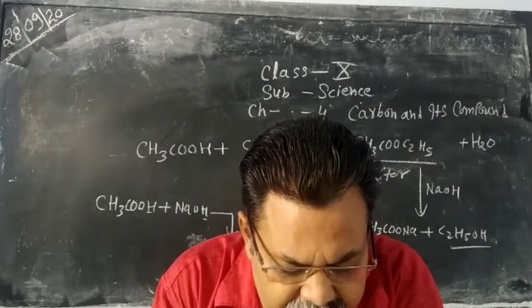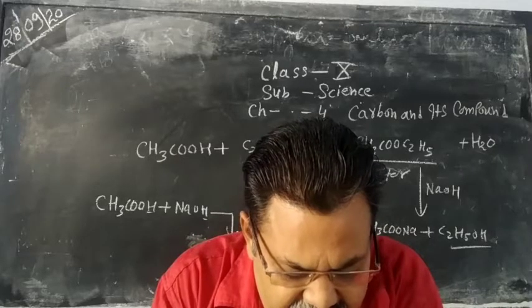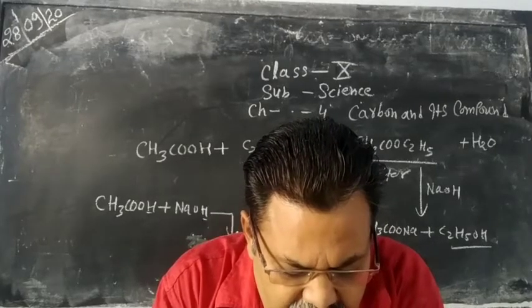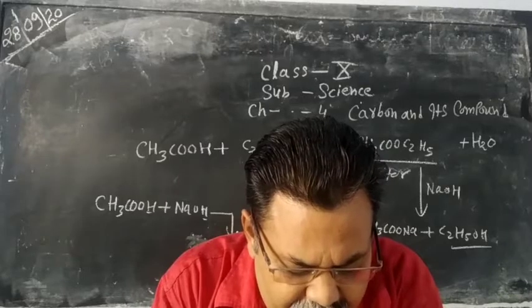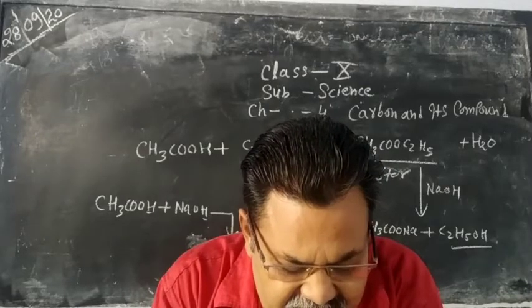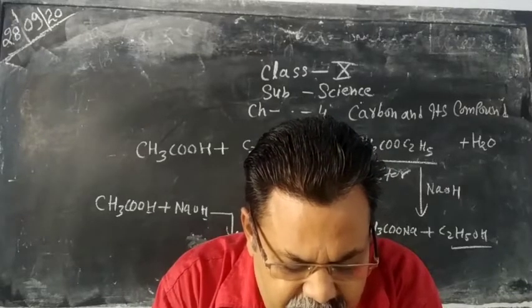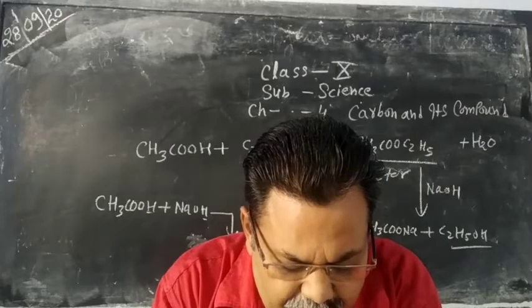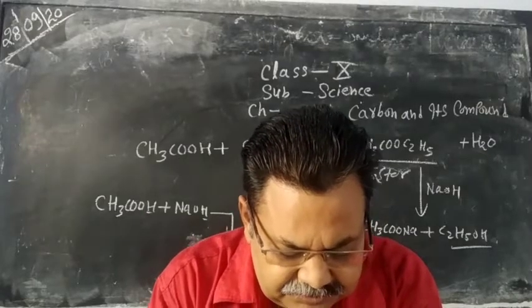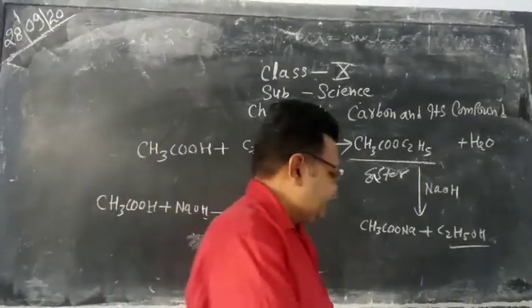Now, reaction with sodium carbonate. What happens when acetic acid reacts with sodium carbonate and sodium bicarbonate? Let's see.